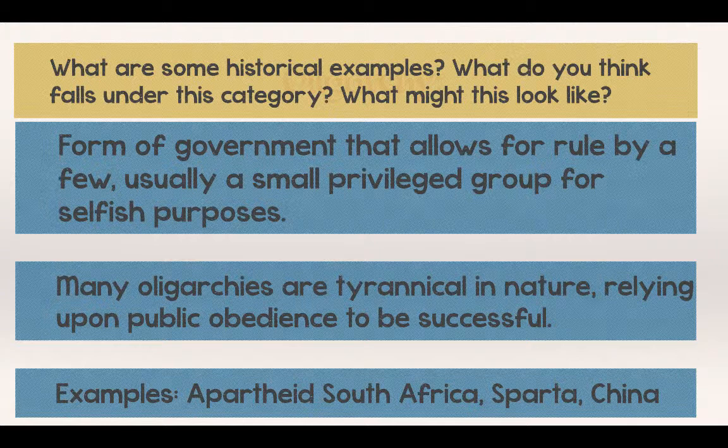You might think of ancient Sparta, where the warriors were in charge and made decisions based on what was successful for them. And the Communist Party in China, or in Russia, not the Communist Party but Putin's backers, may also fall into this category. So when you talk about the Communist Party, you're talking about a few privileged families that continue to maintain rule over China and the Communist Party.